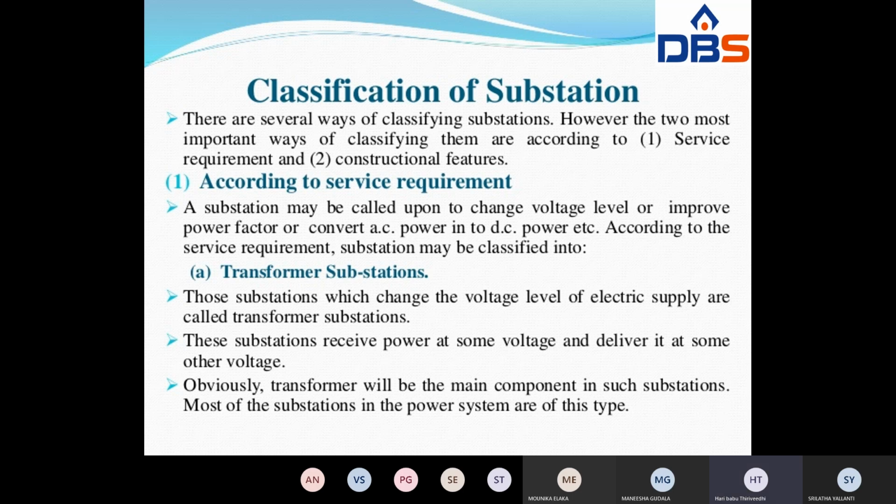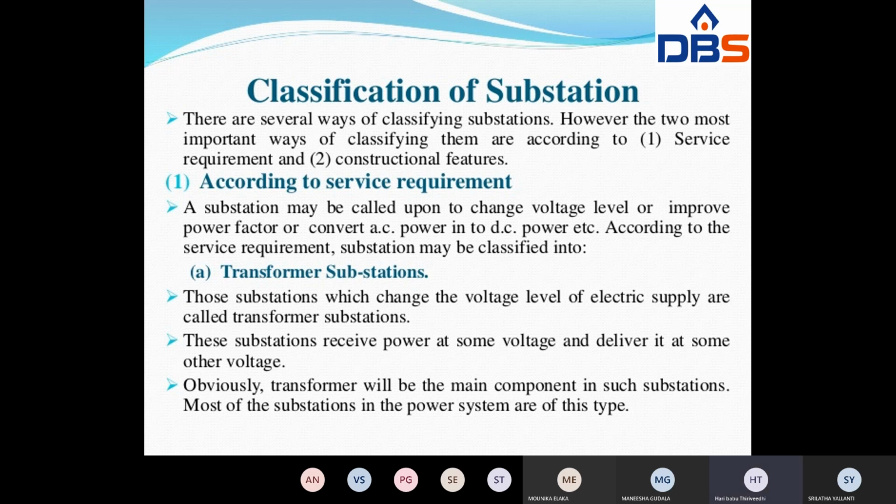Therefore, according to service requirement, substations are mainly classified into transformer substation, switching substation, power factor correction substation, frequency changing substation, industrial substation.